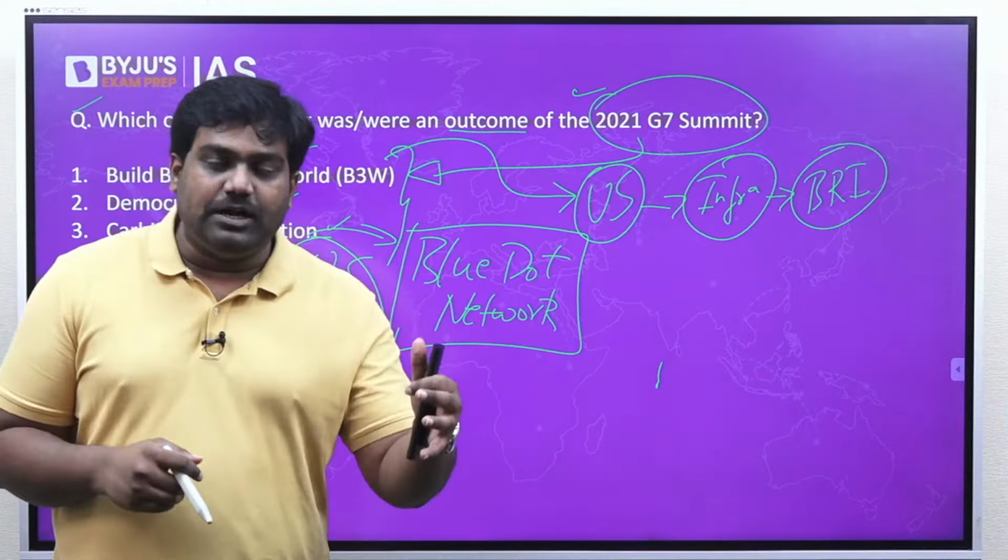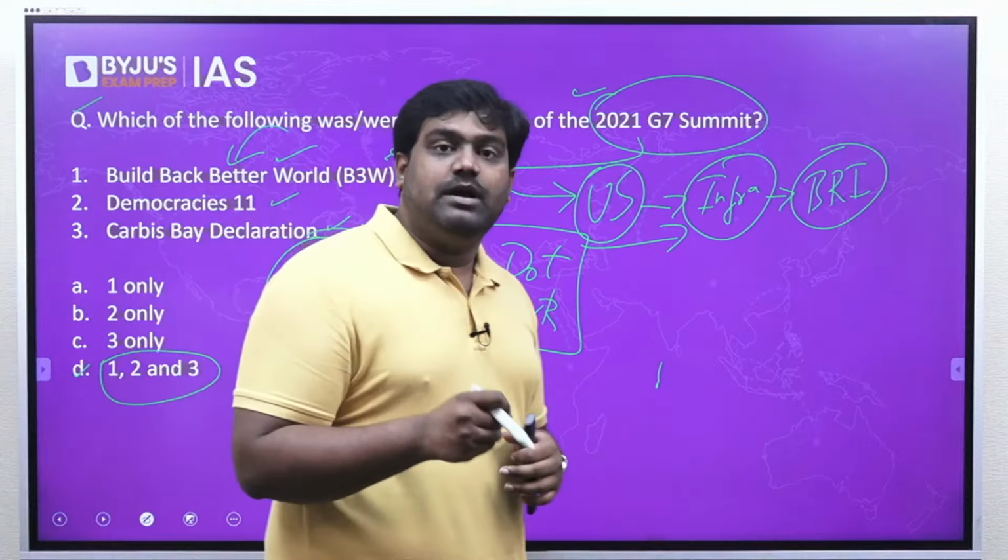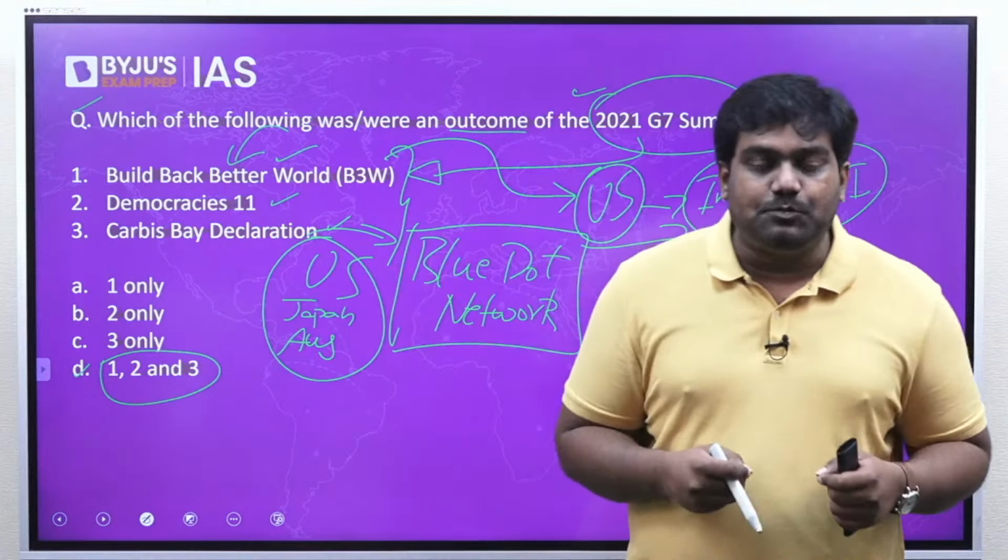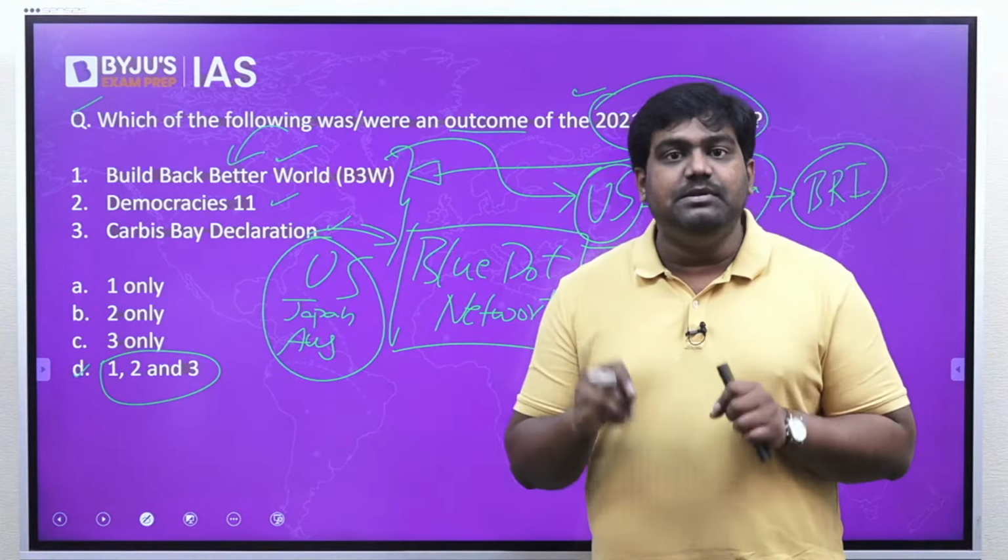Based on the idea of the Blue Dot Network, at the G7, the US has proposed a much more ambitious initiative known as B3W, or Build Back Better World, through which the G7 countries are going to sponsor infrastructure projects in other countries similar to China's Belt and Road Initiative. The purpose is to counter China's Belt and Road Initiative.